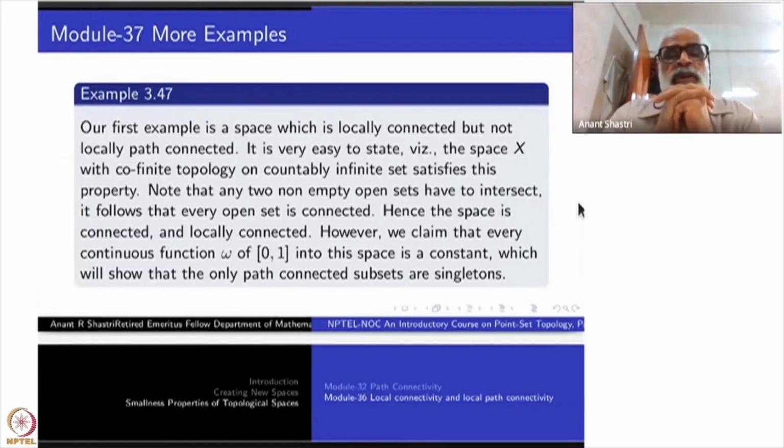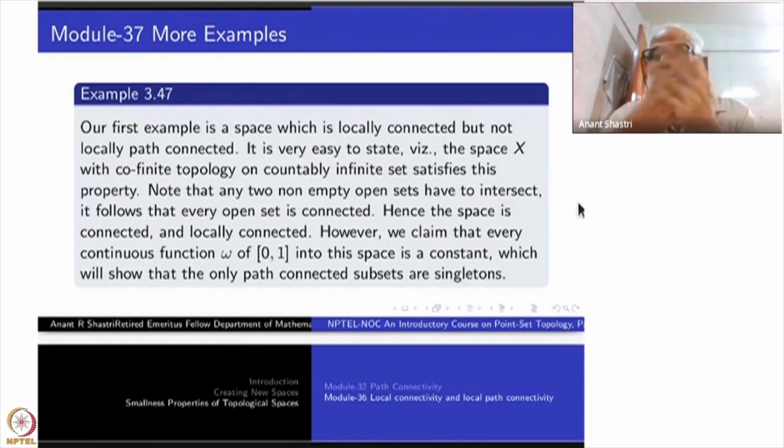Welcome to module 37. Last time we introduced the notion of local connectivity and local path connectivity and proved a few results there. So today we will examine a number of illustrative examples.